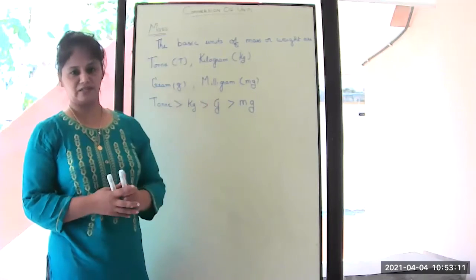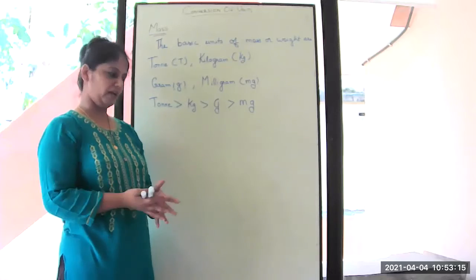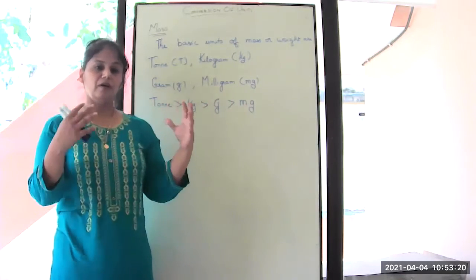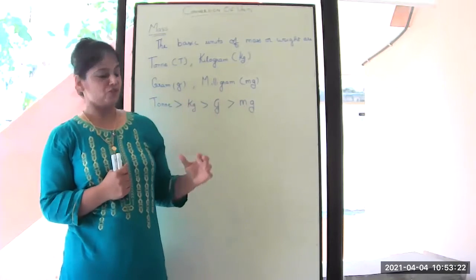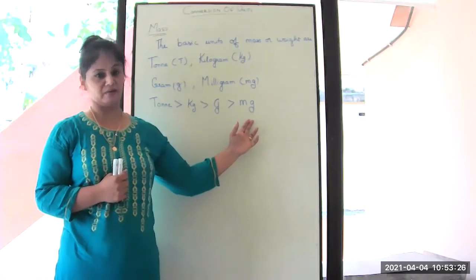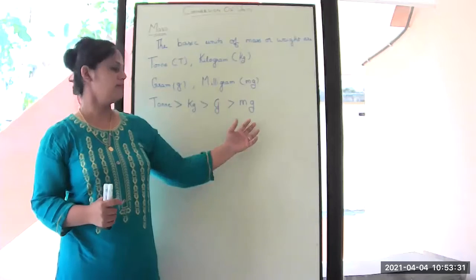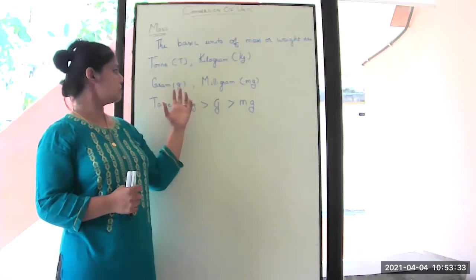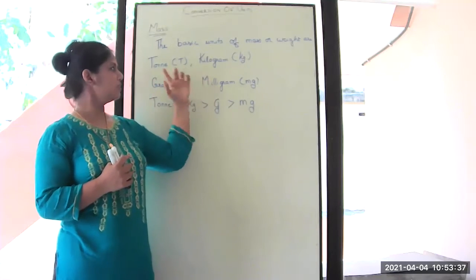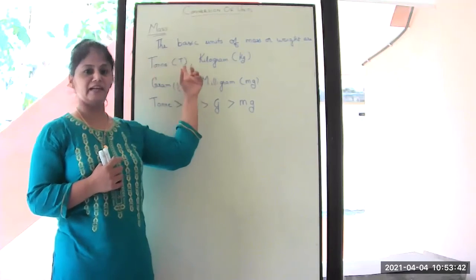These are the units which we use to measure a weight. It can be any weight depending upon the weight. If you are weighing an elephant, you can't weigh an elephant with the unit grams. You can, but it will be a huge quantity. So you usually measure an elephant in the unit ton.